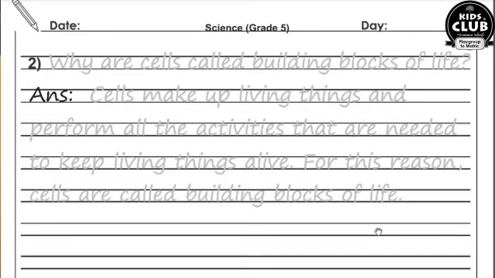Question number 2. Why are cells called building blocks of life? Cells make up living things and perform all activities that are needed to keep living things alive. For this reason, cells are called the building blocks of life. Cells हमारे जो है specific function perform करते हैं. Cells हमारी body को बनाते हैं. Cells हमारी body में different activities perform करते हैं जिसकी वजह से they are called the building blocks of life.